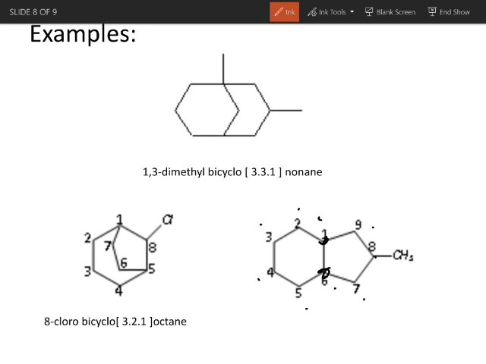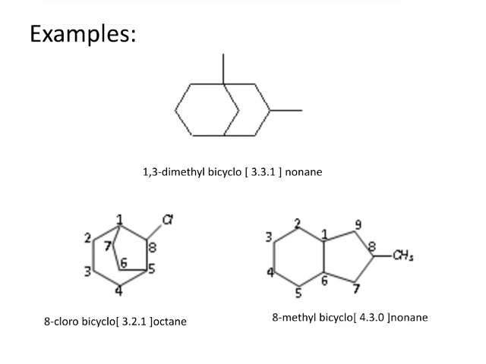If you start from the upper carbon, the methyl group is present at the 8th carbon. Even if you start from the lower carbon, again the methyl group will be present at carbon number 8 only. So the name of this compound is 8-methyl bicyclo 4,3,0 nonane. There are some more examples and some different types of examples which we'll study in the next class. Thank you.